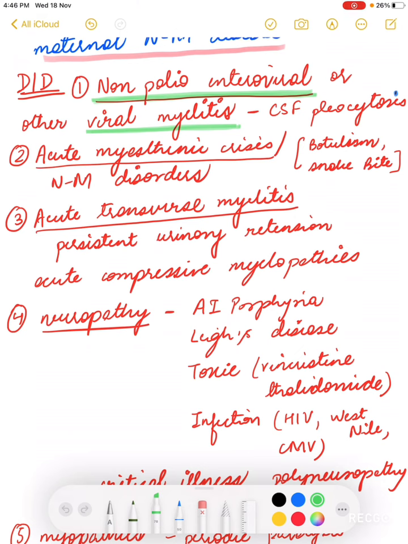Now, second differential diagnosis will be an acute myasthenic crisis. Acute myasthenic crisis along with other neuromuscular disorders will present with weakness like this. Also, there are certain conditions like snake bite envenomation and botulism, but these will occur within hours. So that is how we can make a differentiation whether it is GBS or not.